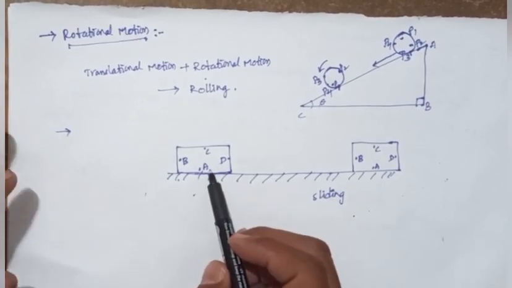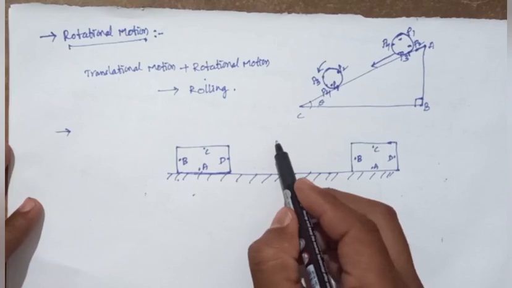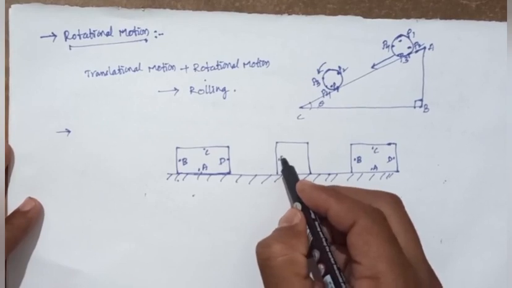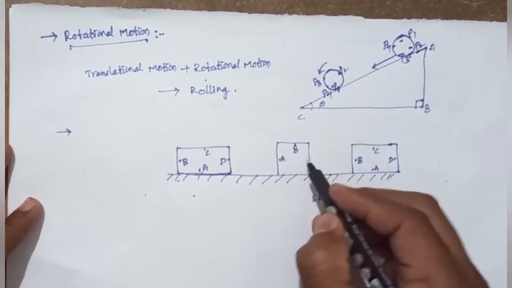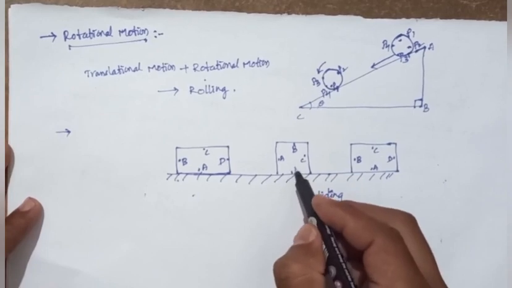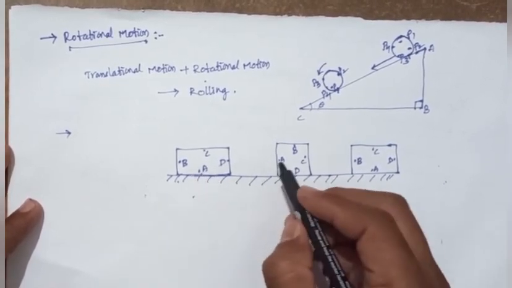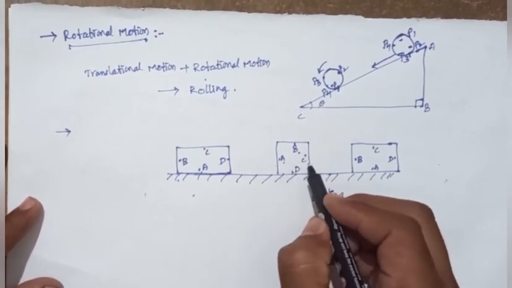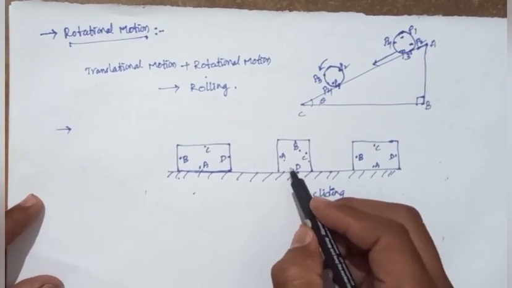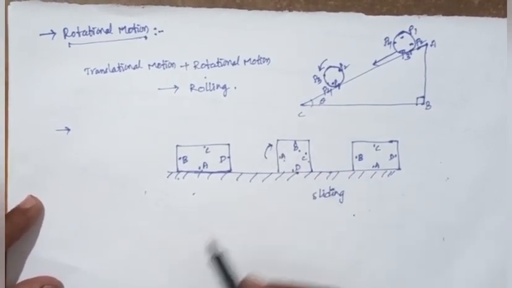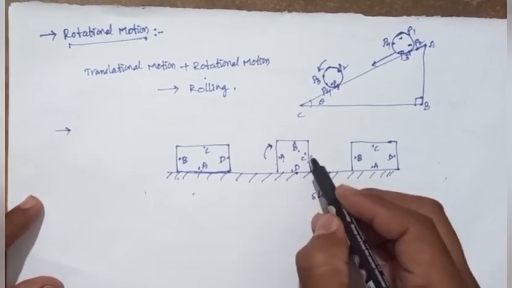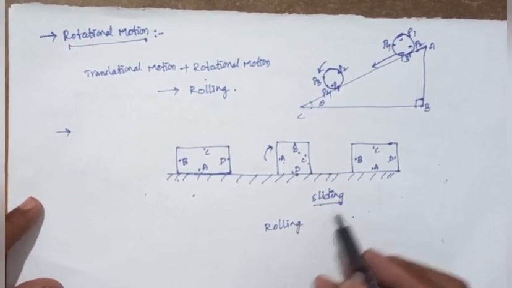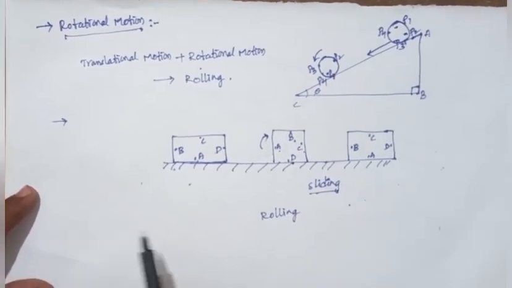For example, it is taken here and moves like this, with point A, point B, point C, and point D. Here what happens is the places of A, B, C, and D, the places of the particles, change. So it is called the rolling motion. Okay, so we have concluded what we were already discussing here.